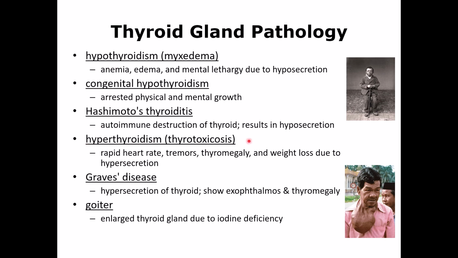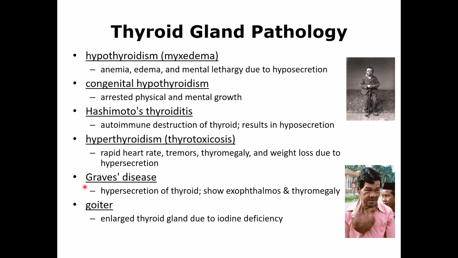Hyperthyroidism is just the opposite of that. It may also be called thyrotoxicosis. Here there's too much thyroid hormone, so the heart rate increases, the person has a lot of appetite, but they will lose weight because their metabolism is so high. They will have diarrhea, compared with hypothyroidism, where they have constipation. So these hyperthyroidism patients have diarrhea. They cannot concentrate properly. They talk a lot, they sweat a lot, and they have intolerance to heat.